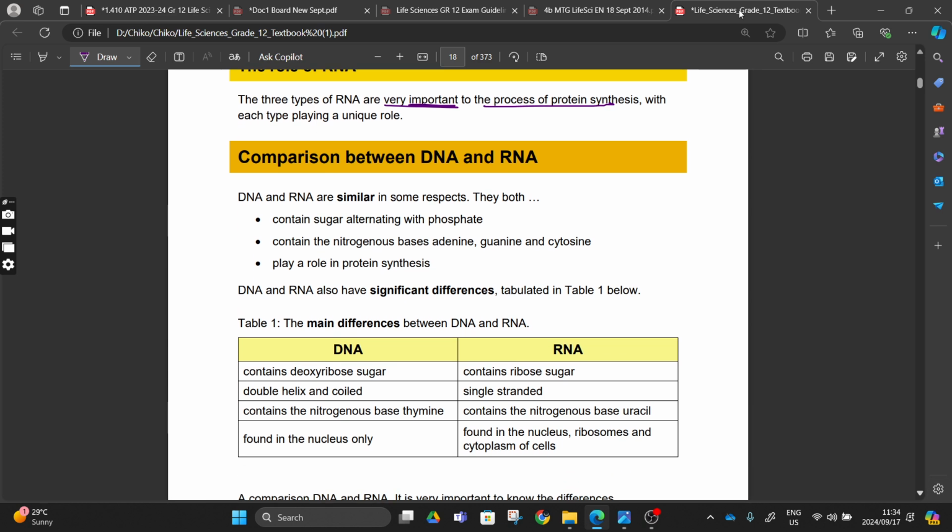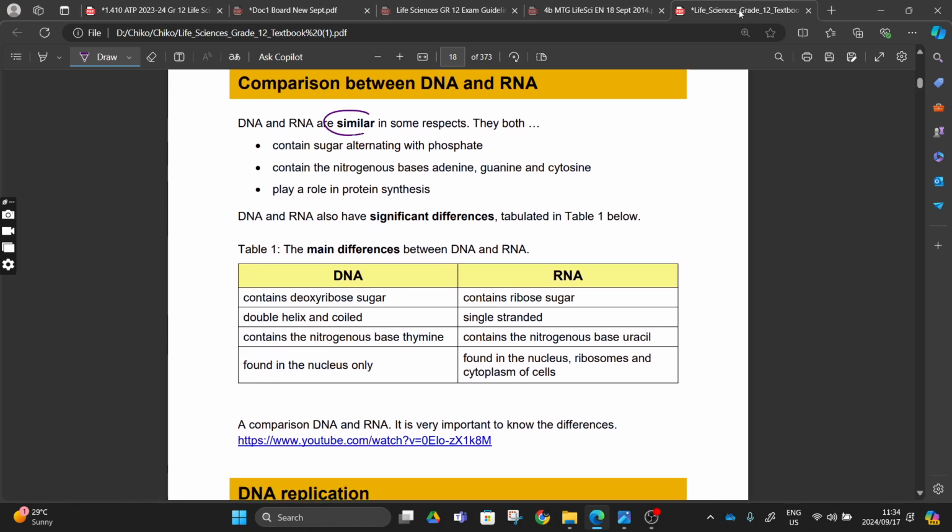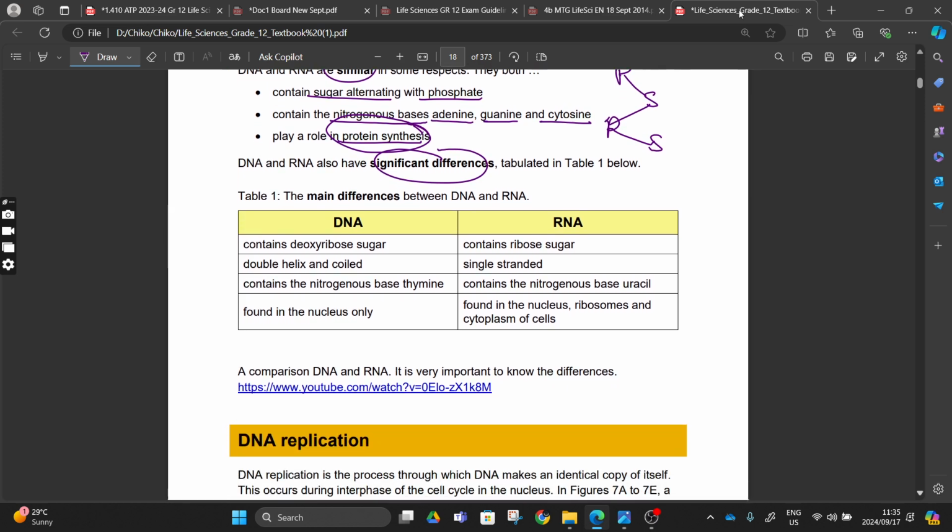And then we can compare DNA and RNA, and we can have the similarities and the differences, right? The similarities: both of them contain sugar alternating with phosphate. We see a phosphate, we see a sugar, we see a phosphate, we see a sugar. They also contain nitrogenous bases. Both contain adenine, guanine, and cytosine, and both play a role in protein synthesis. If we don't have DNA, we are not going to have protein synthesis. If we don't have RNA, we are not going to have protein synthesis, right?